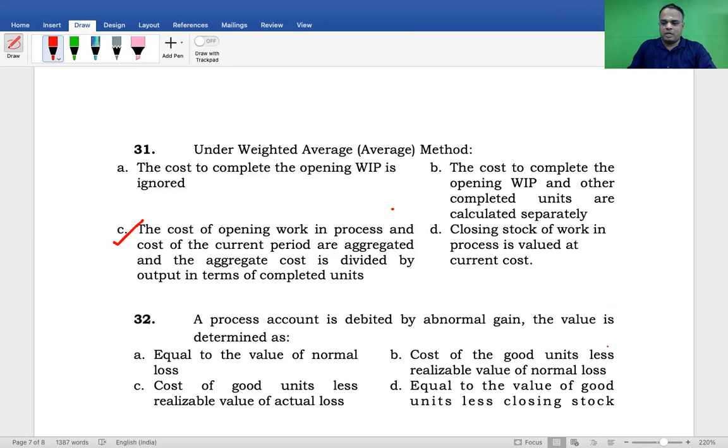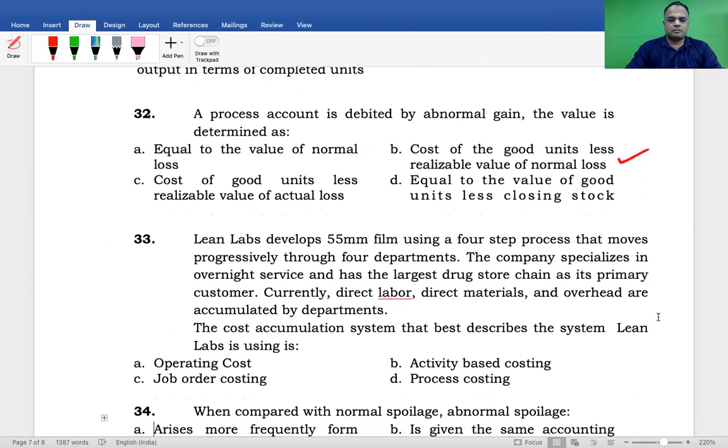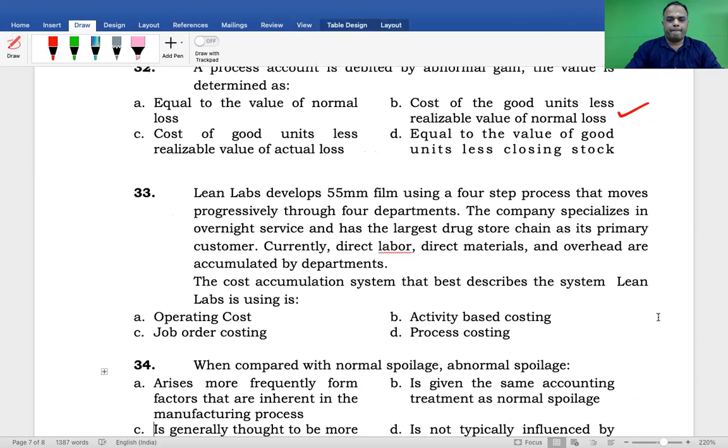Not actual loss. Normal loss only you have to adjust. Or it means gross cost minus normal loss. Normal loss only you are adjusting. Understood? Then